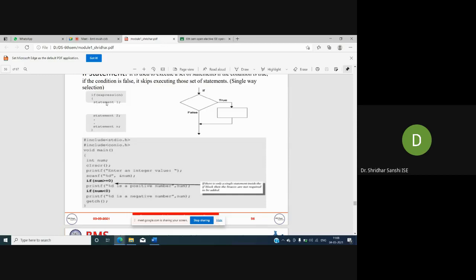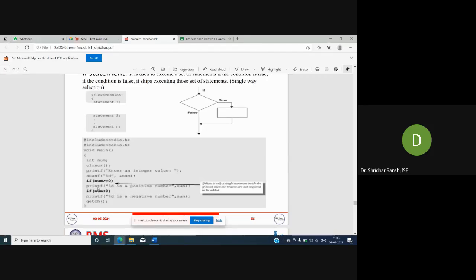If there is only one statement, no need to include them. If you include them, it will still work, but there is no need. Keep it in mind. So what is the expression here? It is true. That's the reason I'm going to print 5 is a positive number.